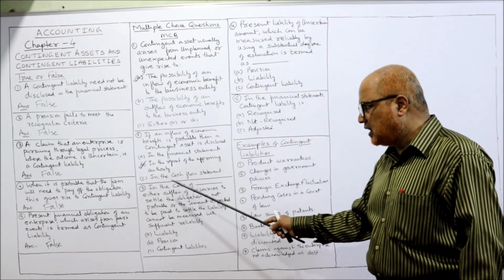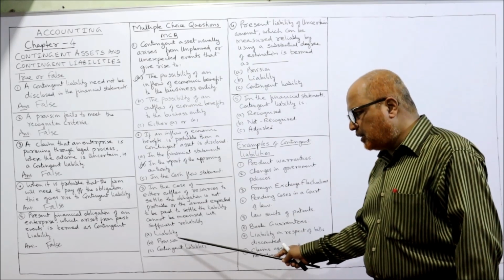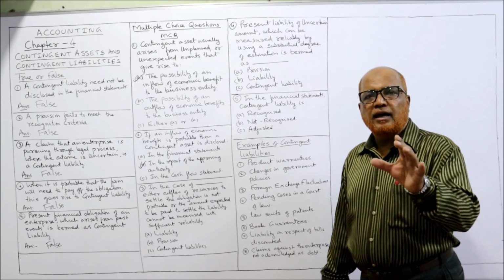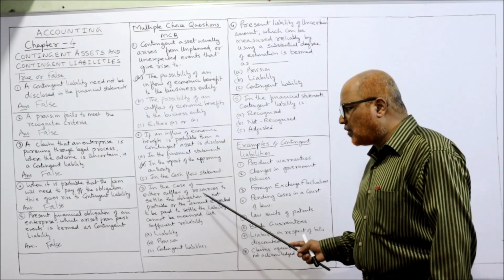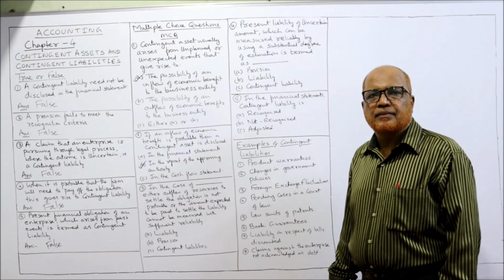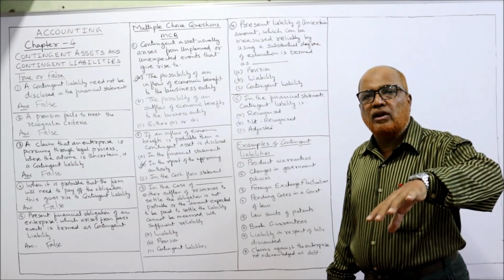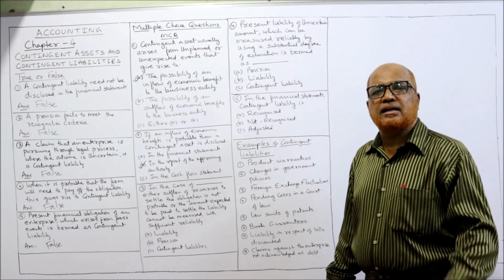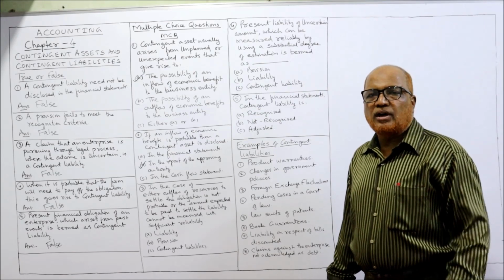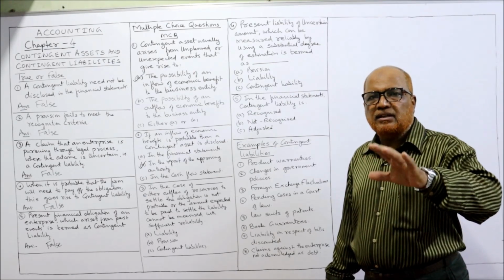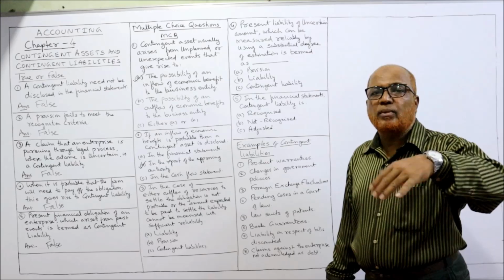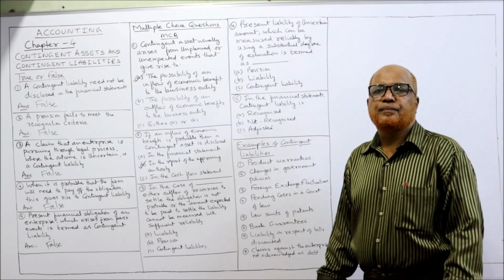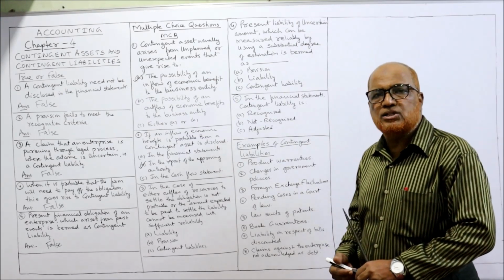What is this in dash? In the case of dash, is it a liability, provision, or contingent liability? It is a contingent liability. In case of contingent liability, either outflow of resources is not certain, whether outflow will be there or not. And secondly, the amount cannot be accurately calculated. So if both these are not known, whether the outflow will be there or not, and how much would be the amount of liability, then it will be treated as a contingent liability.